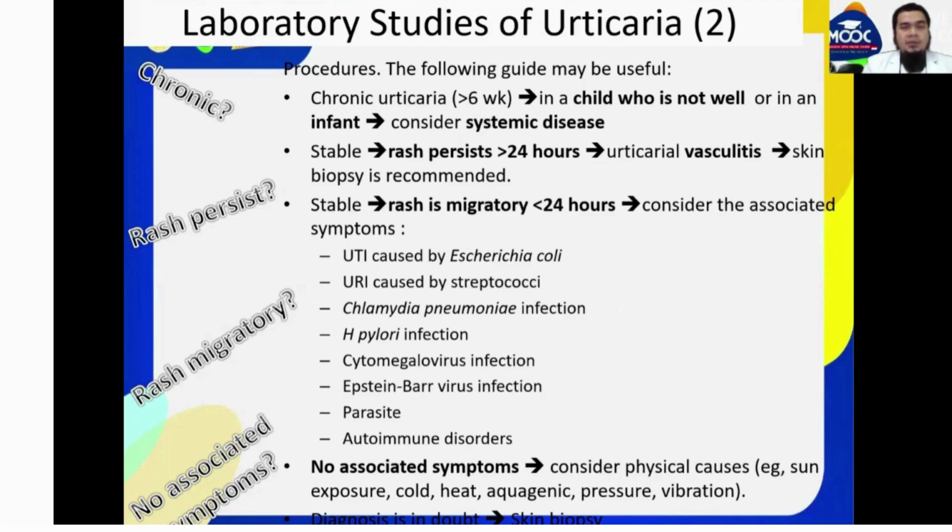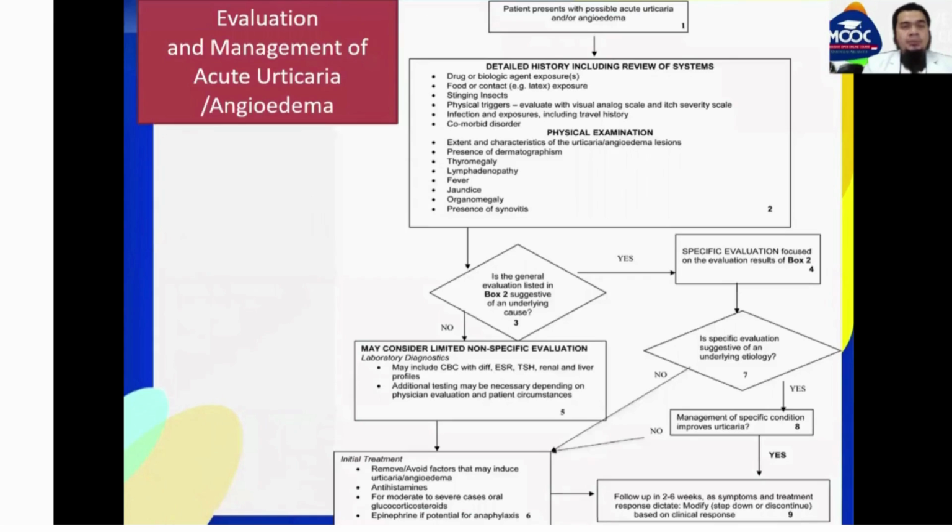If the rash is migratory and lasts less than 24 hours, consider associated symptoms with UTI caused by Escherichia coli, upper respiratory infection caused by Streptococcus, Chlamydia pneumoniae, Helicobacter infection, CMV infection, Epstein-Barr virus infection, parasites, or autoimmune disorders. With no associated symptoms, consider physical causes like sun exposure, cold, heat, pressure, and vibration. If the diagnosis is in doubt, do a skin biopsy.